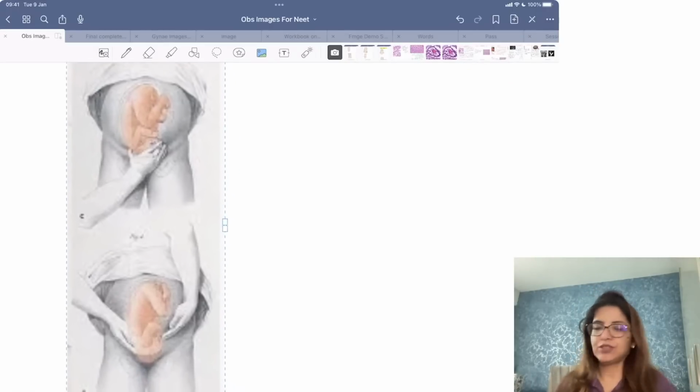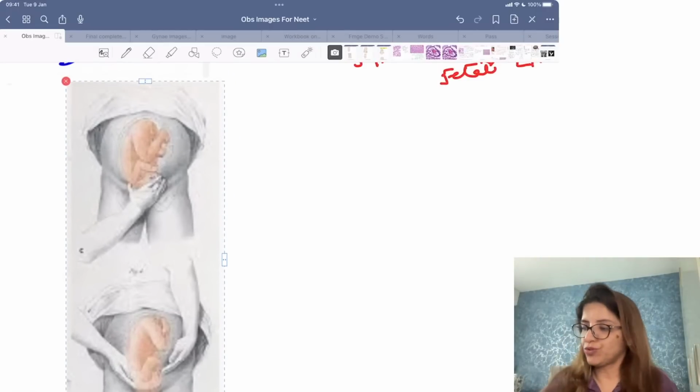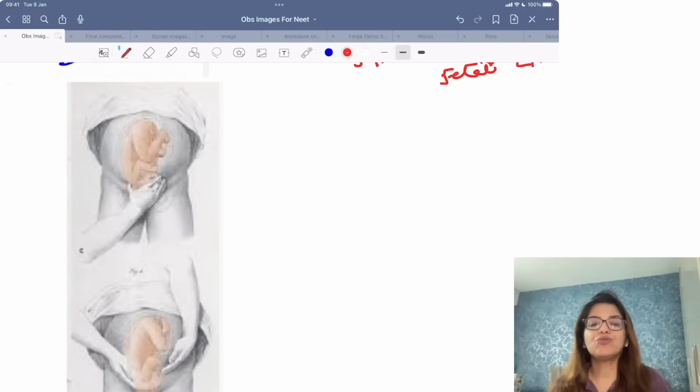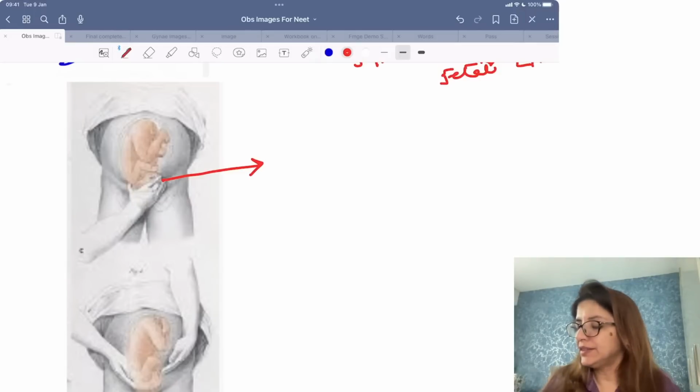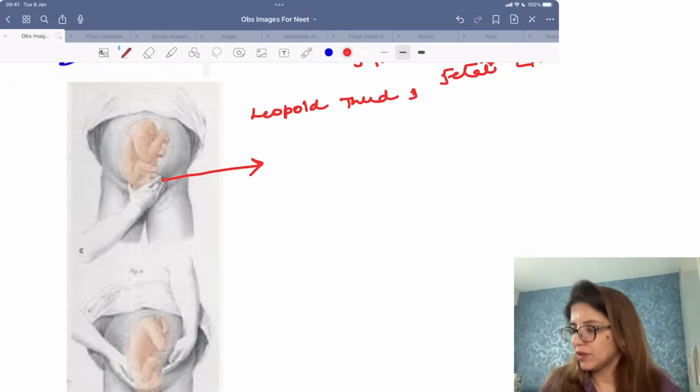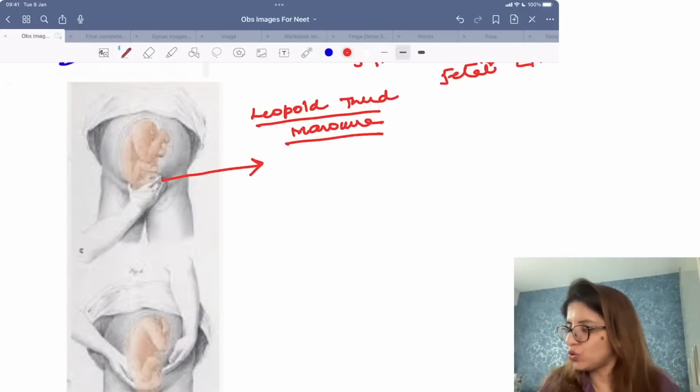You are going to bring that one hand to the pelvic area. This is Leopold's third maneuver, also called the pelvic grip.